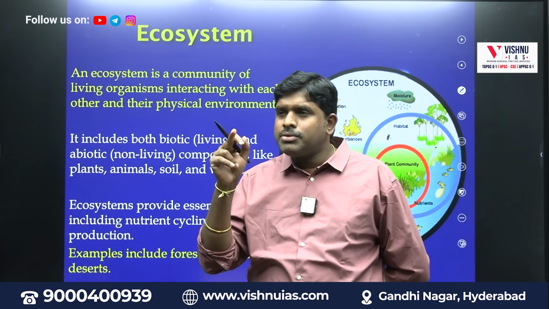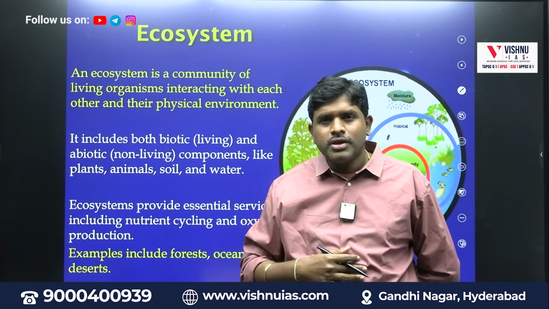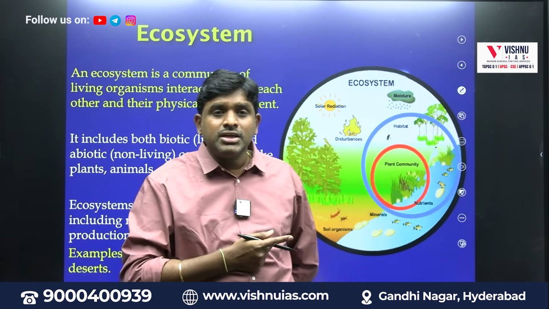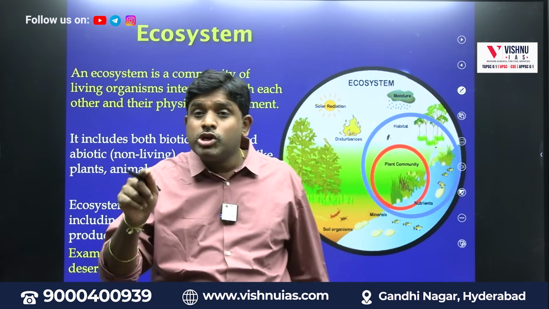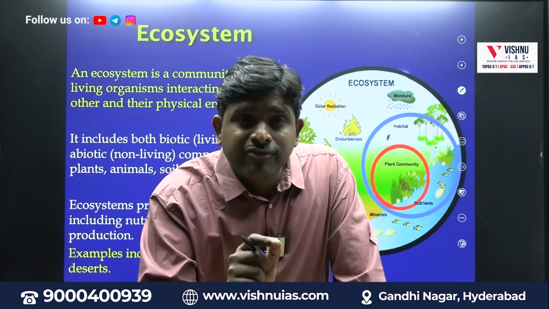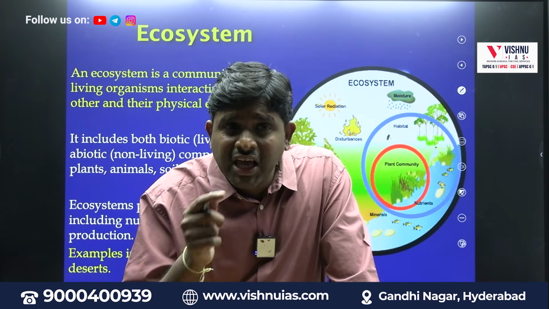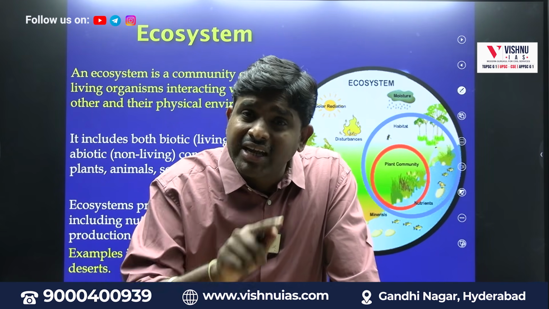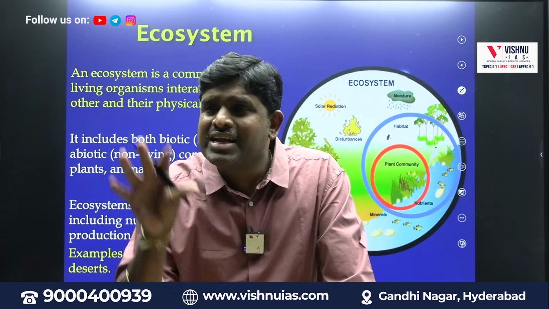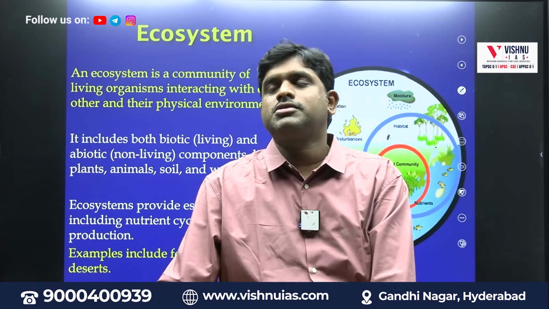So in an ecosystem, there will be biotic things, there will be abiotic things. In an ecosystem, there will be life, there will be no life. But in biodiversity, this difference you have to remember lifelong. In biodiversity, there will be only life. I will talk only with biotic things, that is called biodiversity. In an ecosystem, I will talk with biotic and abiotic. Where there is life and where there is no life, that complete surrounding, that complete environment is called as what? Ecosystem.